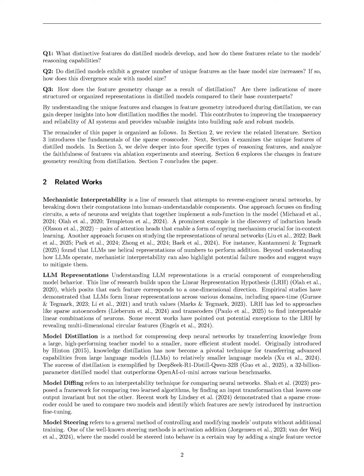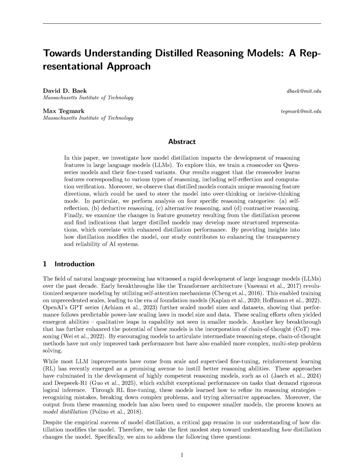Additionally, the sparse crosscoder can effectively highlight causal relationships between features and model behavior, as evidenced by the ablation experiments that showed significant logit changes in distilled models compared to base models. Overall, the sparse crosscoder enhances interpretability and transparency in LLMs, contributing to the development of more reliable and robust AI systems.